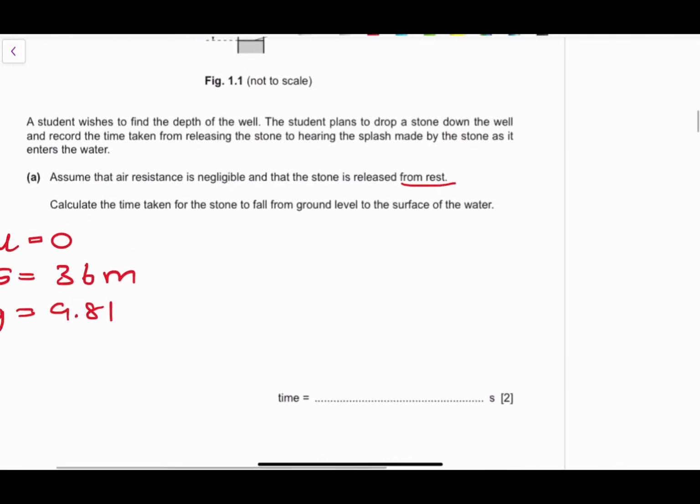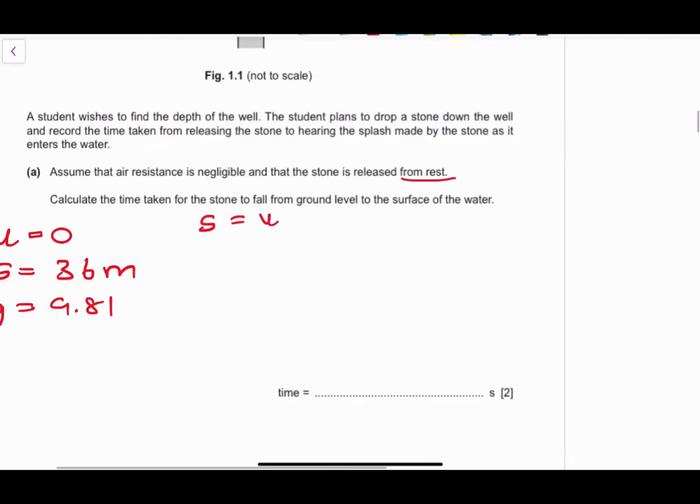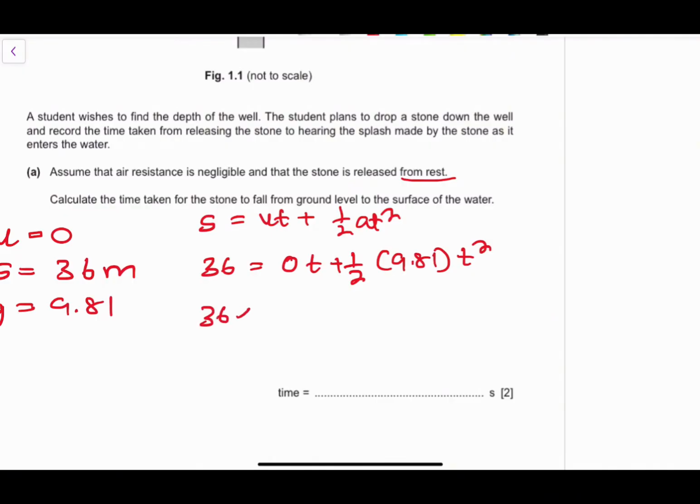Okay, so we know that s is equivalent to ut plus half at squared. So the value of s is 36, and the value of u is 0, so 0 times t, plus 1/2 times 9.81 t squared. And we want to find the value of that time itself. So the time will actually be the square root of 36 multiplied by 2 divided by 9.81. Therefore, our time is about 2.7 seconds.